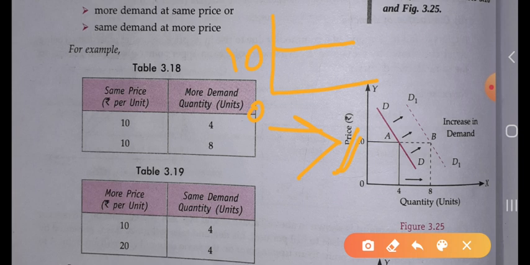So in the first condition, the demand is at 4, and whenever the price is the same, the quantity demanded increases. So it will shift rightward. It is DD, it is D1. Okay, it will shift to the rightward.